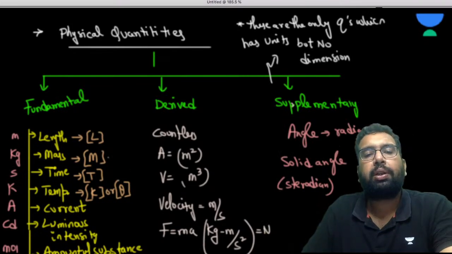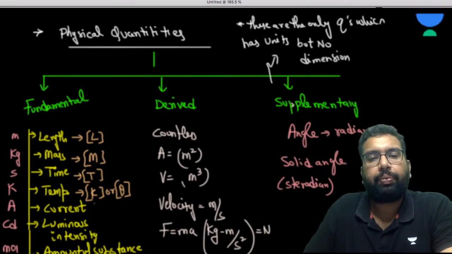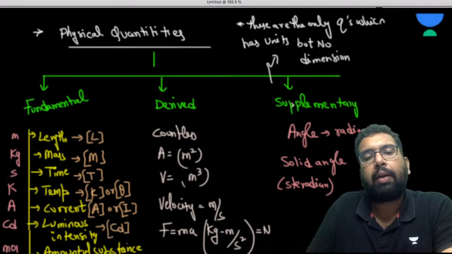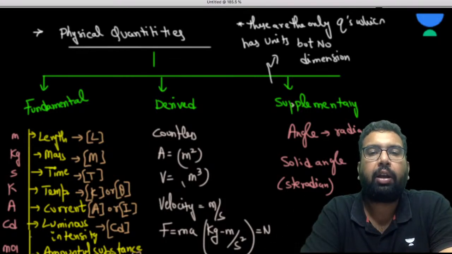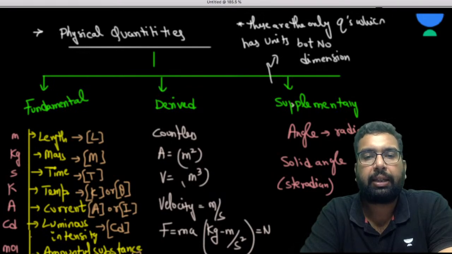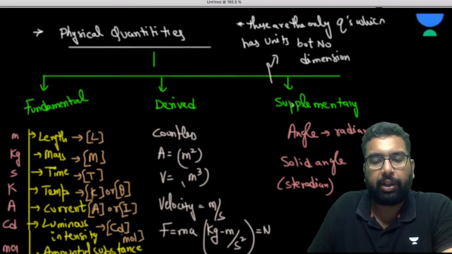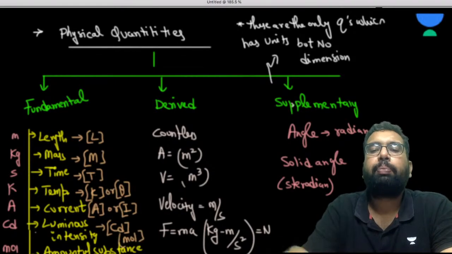For current, we use A or I, depending upon us and the situation. For luminous intensity, we use cd, and for amount of substance, we use mol. This is the general way to represent these quantities. I think mole goes out of the box, I have written it a little below, no problem. I'll write it here, mole, within the bracket. So this is how you can represent their dimension.